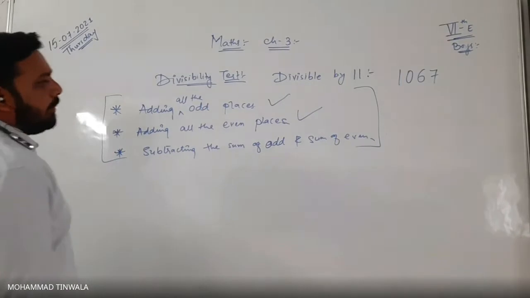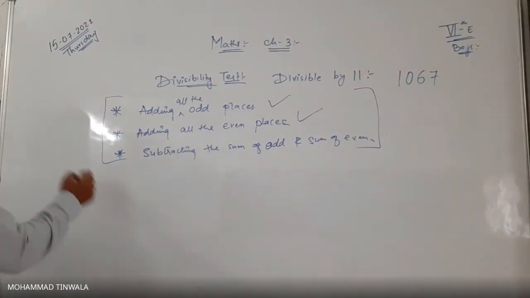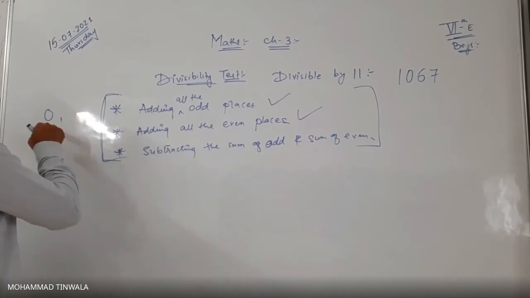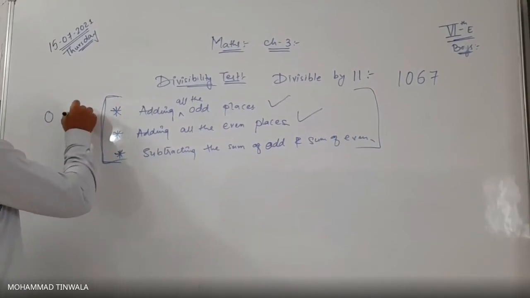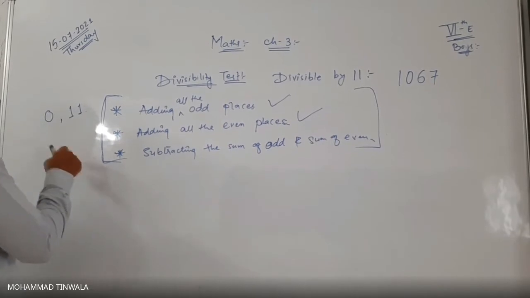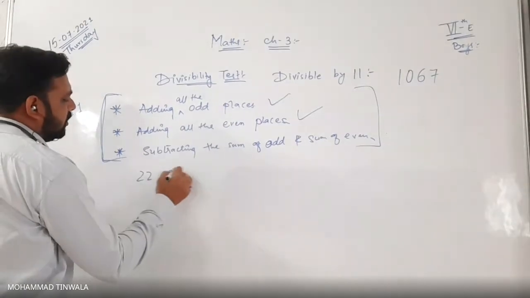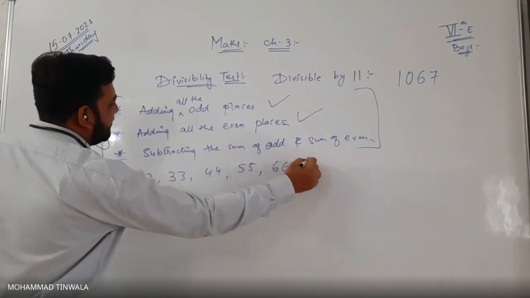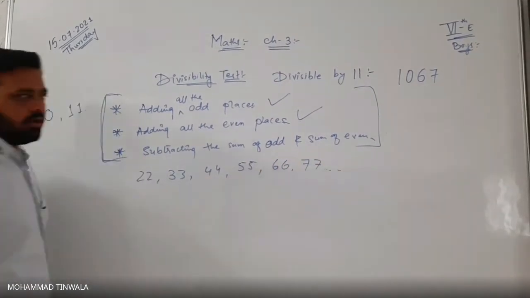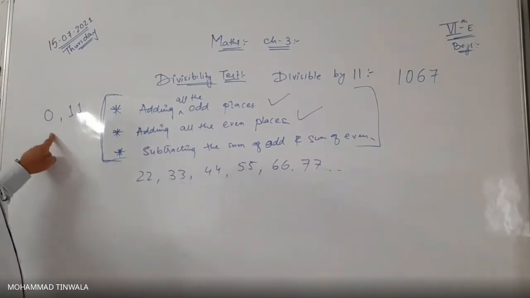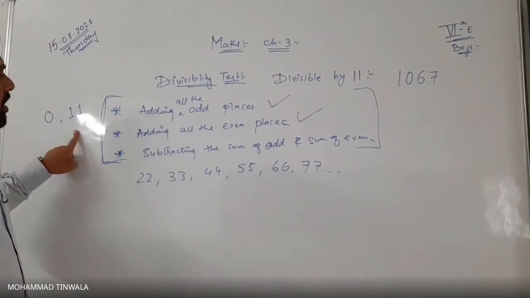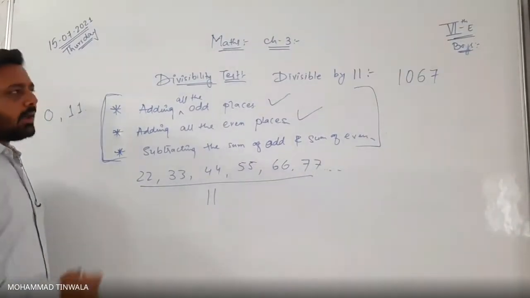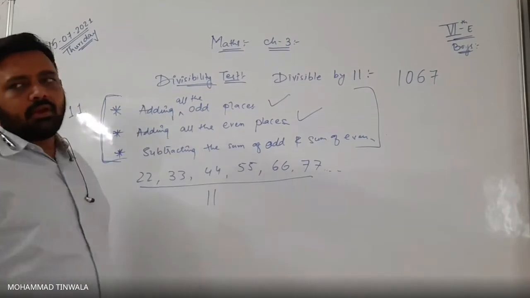Now, what is the appropriate answer to check? Whether the answer of this bracket is 0 or 11 or a multiple of 11. Multiples of 11 will be what? 22, 33, 44, 11 fives are 55, 11 sixes are 66, 11 sevens are 77, it goes on. So if the number is 0 or 11 or any multiple of 11, then the whole number will be divisible by 11. Is that clear?